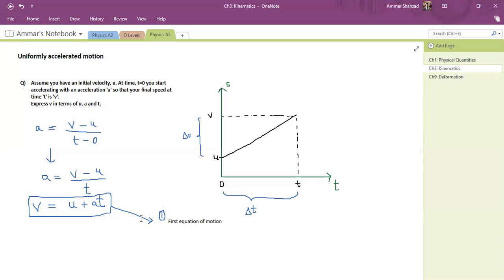Let's say if you are dropping a ball, the greater the height is, the greater the time is. But time is the main factor affecting your velocity. So the greater the time, the greater the change in velocity. So v minus u is basically equal to at. So v minus u will be greater if acceleration is greater and time is greater.